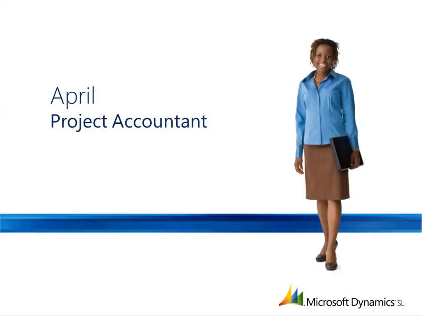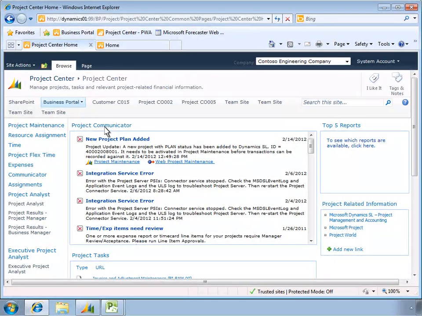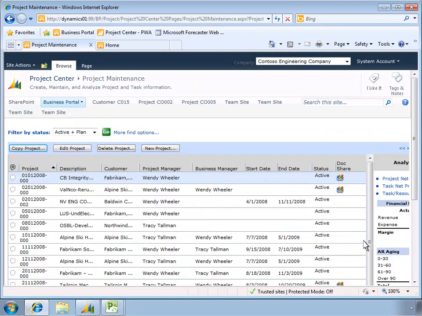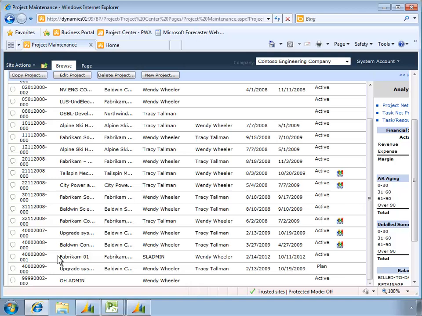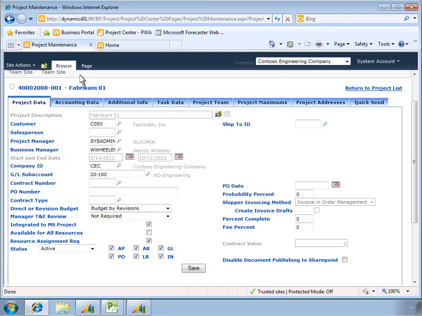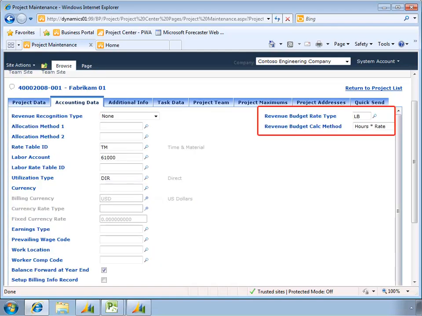Now, let's see how April, a project accountant, uses Microsoft Dynamics SL to update accounting information for the project. April goes to the Microsoft Dynamics SL Business Portal and sees a new project that needs her attention. With Microsoft Dynamics SL, April is able to create labor and revenue budgets for connected projects. To enable this feature, she ensures that a rate type and calculation method are specified.